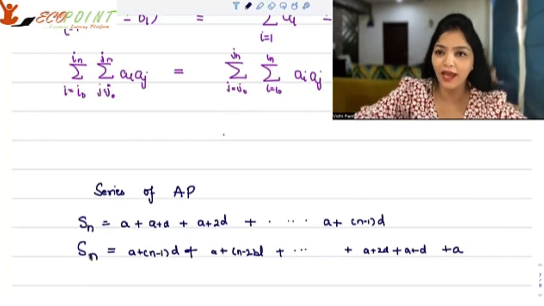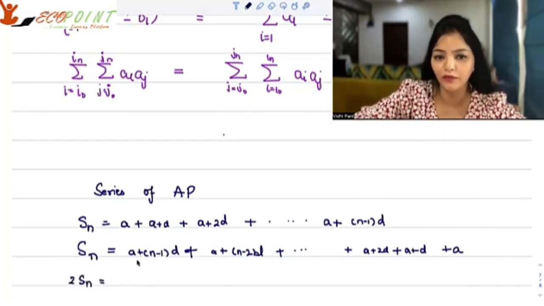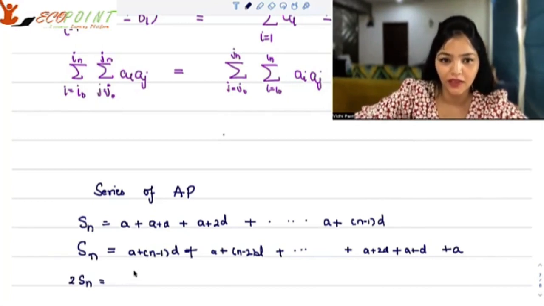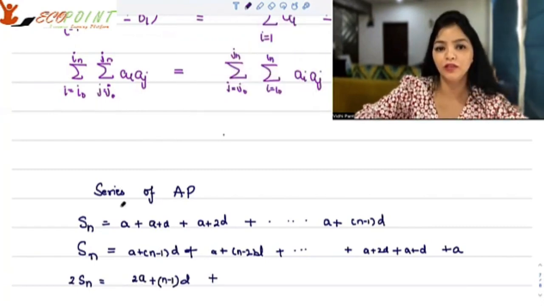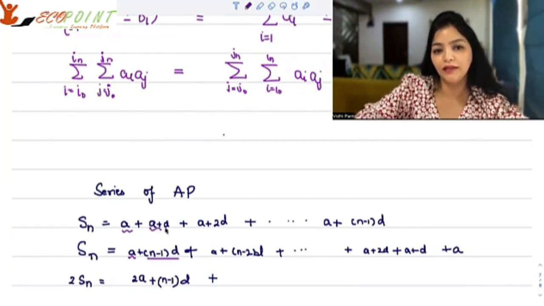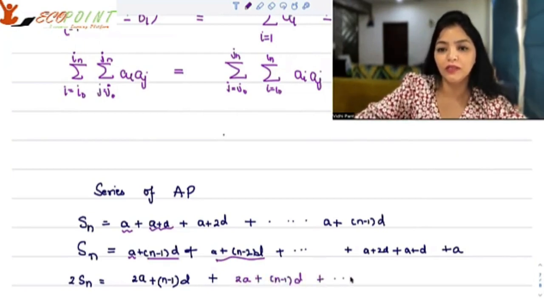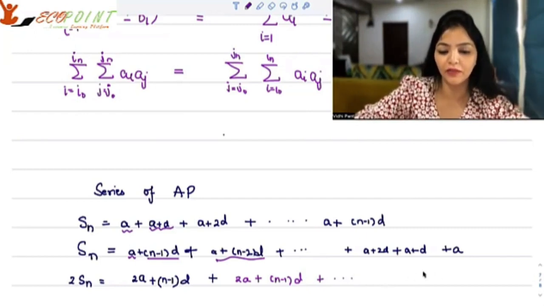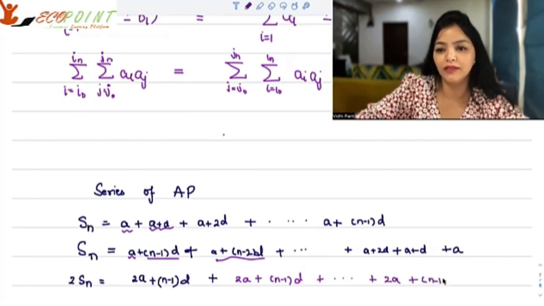So if you add the two, you will get twice of Sn here because you're adding. What will you fetch on this side? You will fetch 2a plus (n minus 1)d. If you add this and this, you will get 2a plus again (n minus 1) times d, and so on and so forth. For every term, that's what you will get: 2a plus (n minus 1) times d.